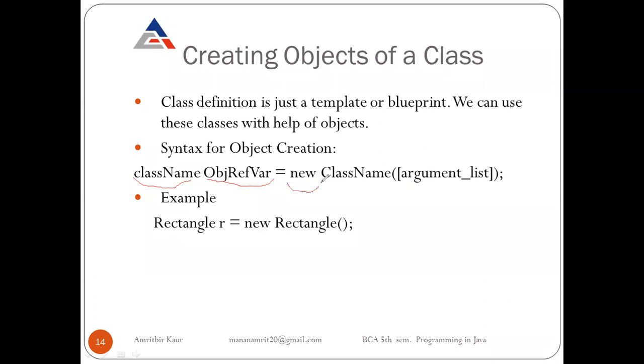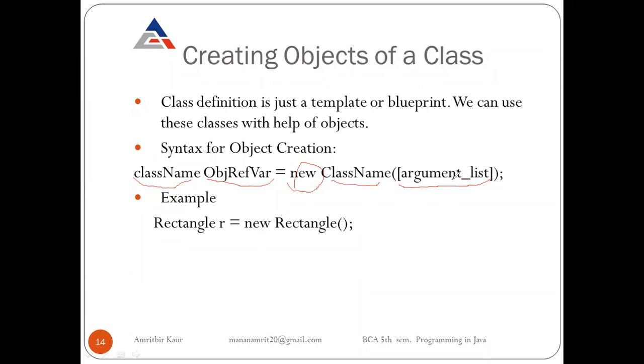Then we use the new keyword. This is the keyword that is used to create objects of classes. Then we write the class name, and in parentheses we can write the parameters, the argument list, that we want to pass. We can also skip it, as it is similar to function parameters. If required, we can pass them here, otherwise we can skip it.